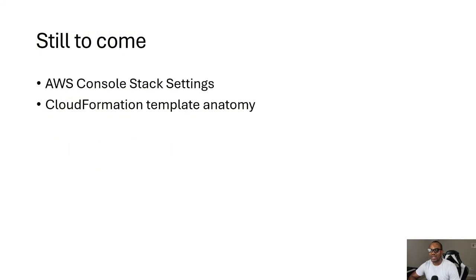So in the subsequent video we will try to look at console stack settings, and we'll do CloudFormation template anatomy.